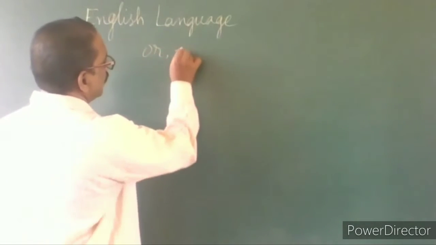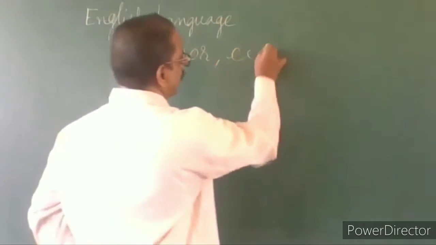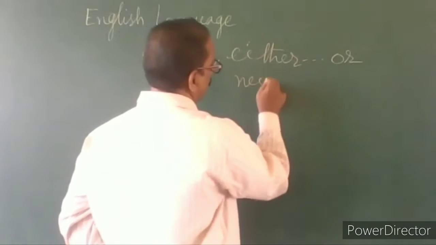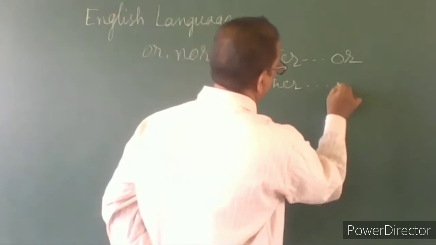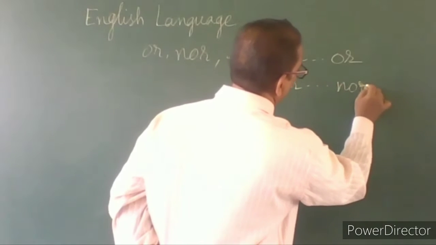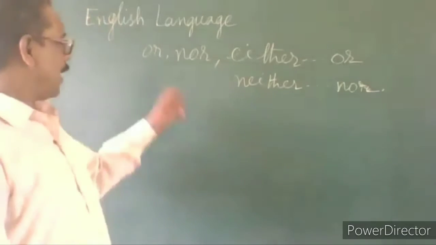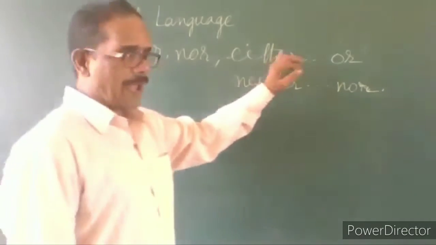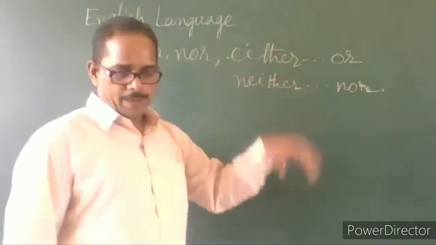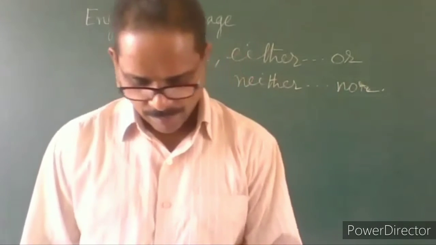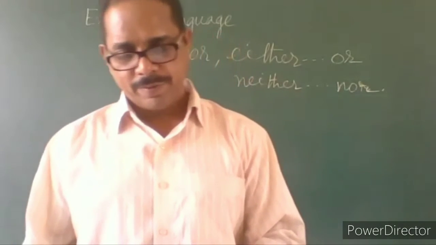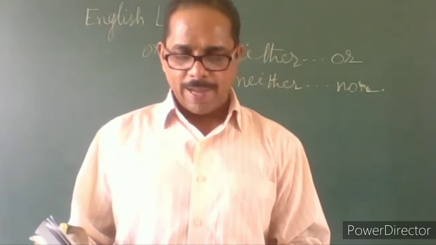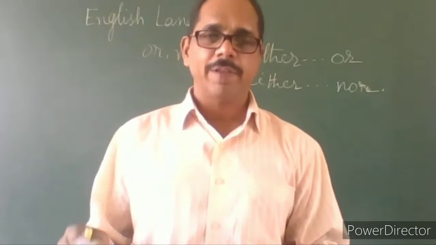So these are or, nor, either or, neither nor. This is a format, either or, neither nor. So when we are using these, two or more singular subjects connected by or, nor, either or, neither nor, take a verb in the singular, not